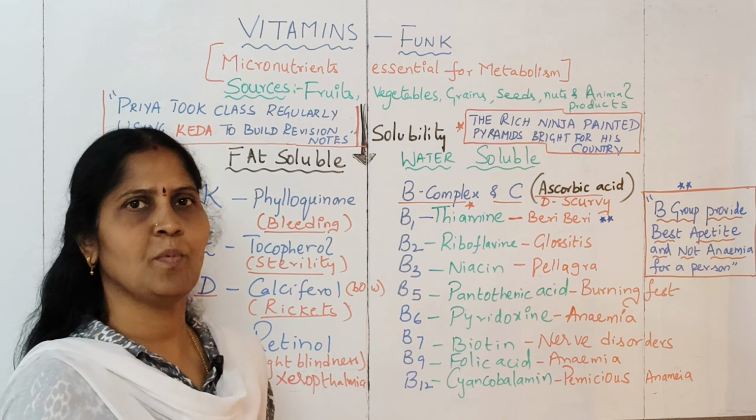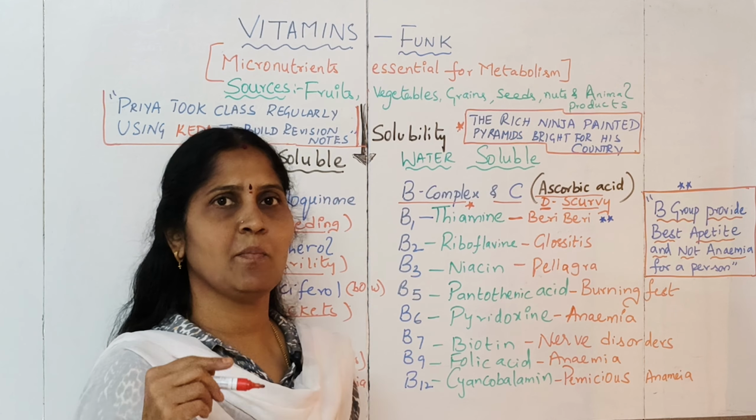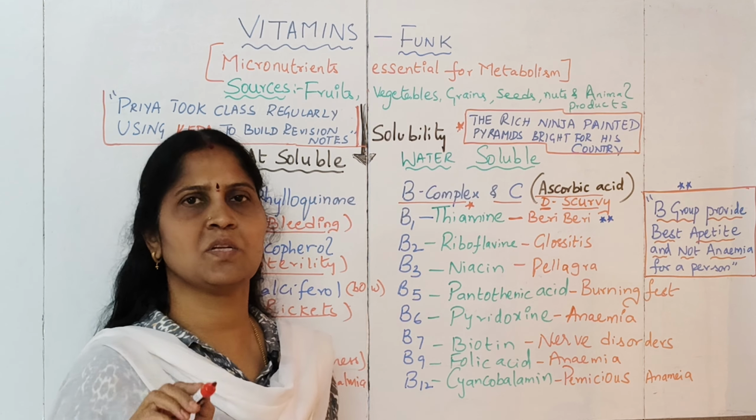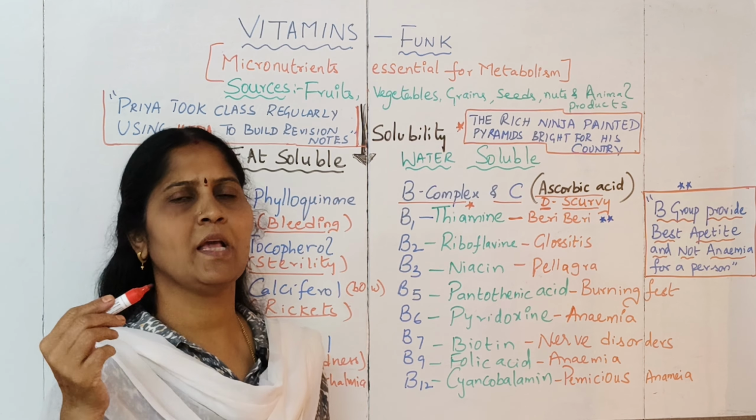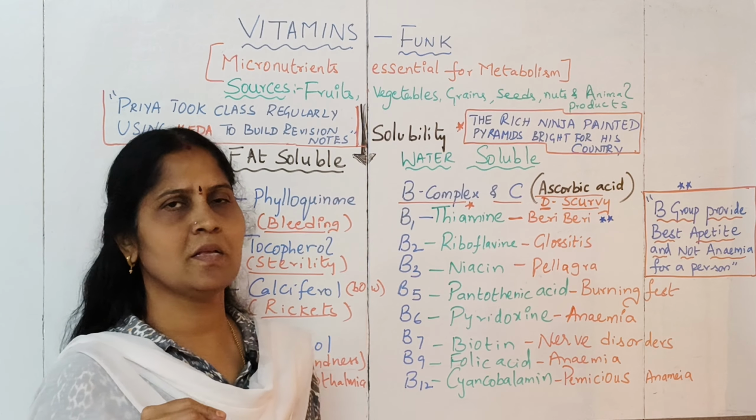Deficiency leads to a condition called scurvy. Vitamin C deficiency leads to scurvy, wherein there will be bleeding gums. The gums will be naturally bleeding in spite of you not doing anything, and when you brush or do some other action, they will bleed even more. Also, vitamin C is essential for general resistance of your body, for providing you with immunity against different diseases.